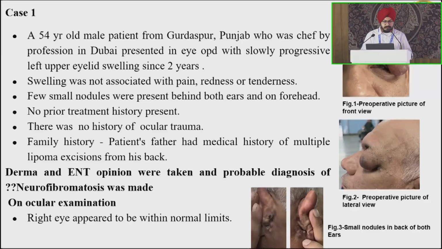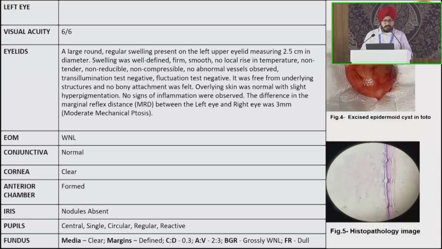Family history: patient's father had a medical history of multiple lipoma excisions from his back. Dermatology and ENT opinions were taken and a probable diagnosis of neurofibromatosis was made. On ocular examination, the right eye appeared to be within normal limits. In the left eye, a large round regular swelling was present on the left upper eyelid measuring 2.5 centimeter in diameter.